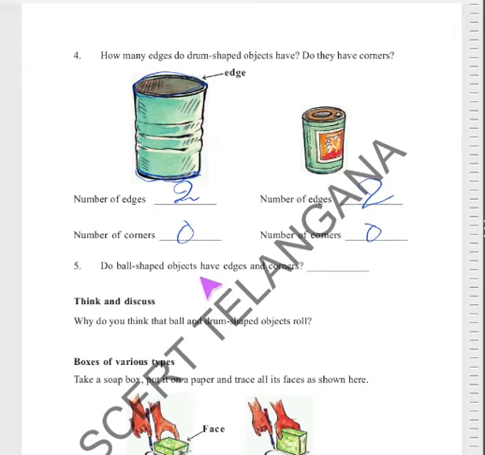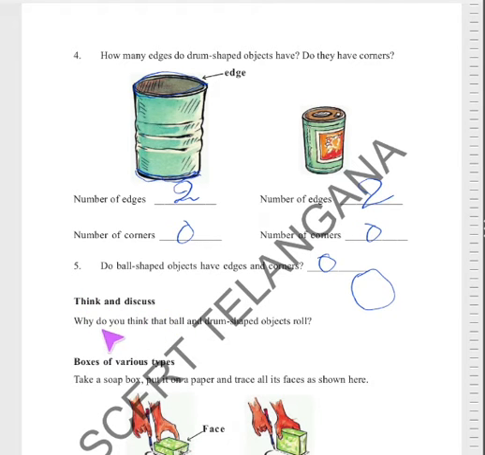Okay, do ball shaped objects have edges and corners? Ball shape, round shape, where is the edge? No edge. Where is the corner? No corner, so that is 0. Drum shaped, there are no corners but edges are there. Ball shaped, there are no corners and no edges, 0.